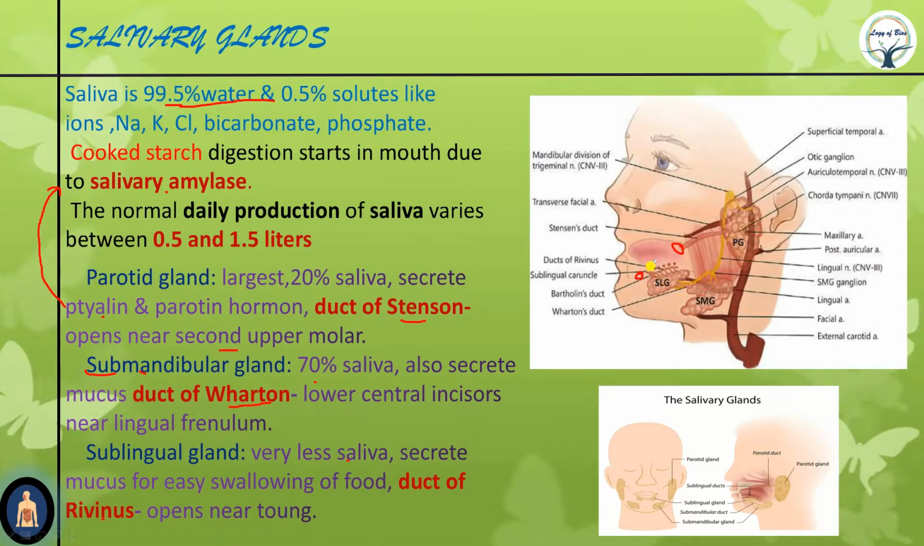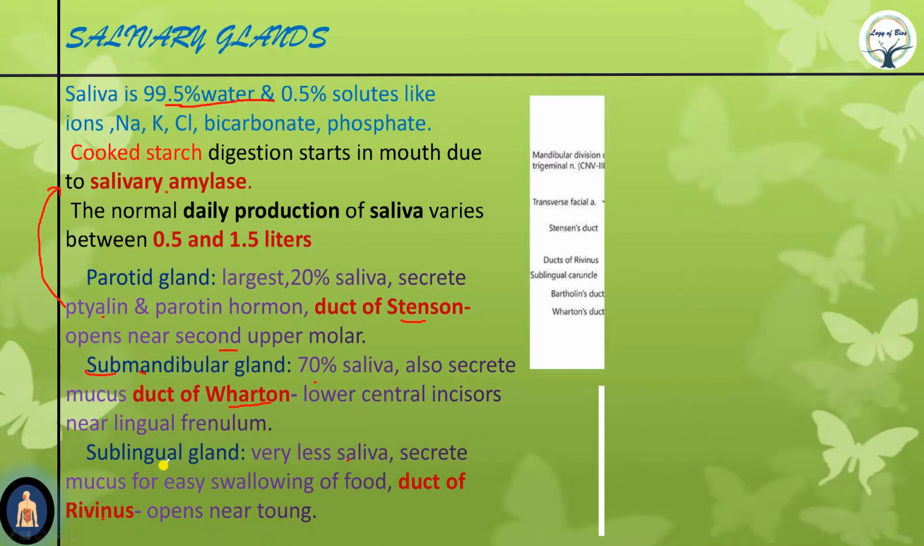So remember, sublingual Rivinus. First we got Stenson parotid, St. Peter. Next, Wharton submandibular. And finally, sublingual Rivinus. Okay, clear? Let's proceed to our next slide.